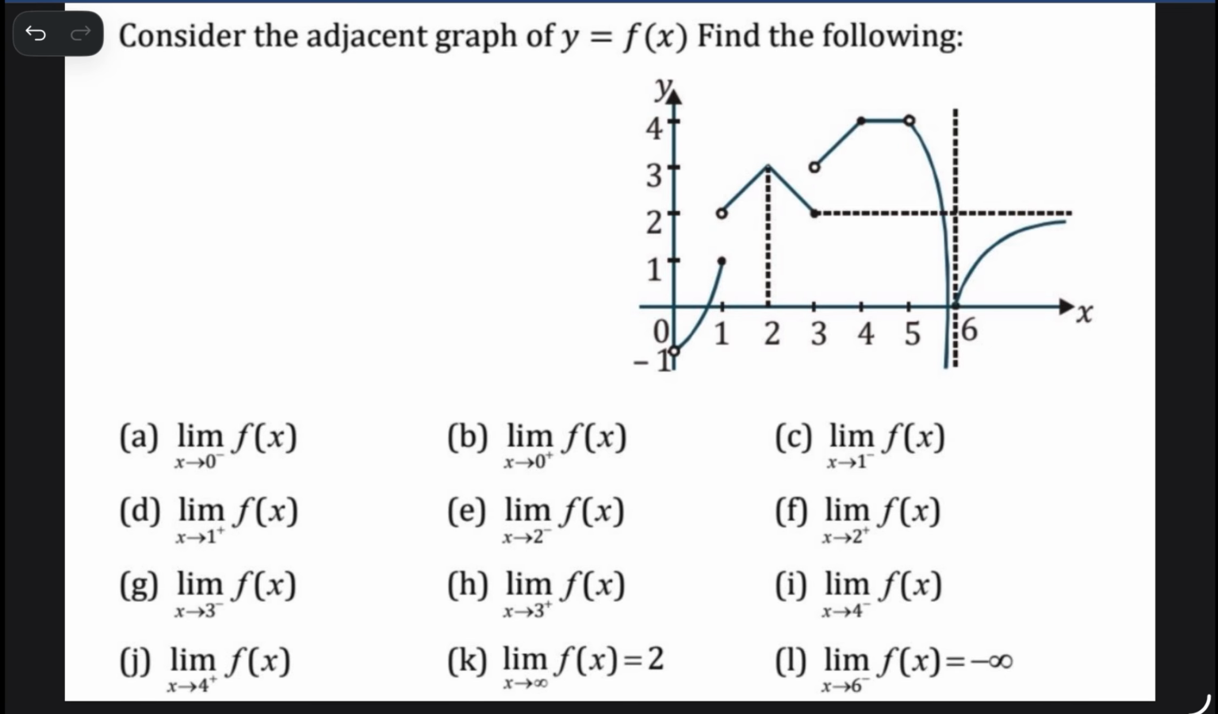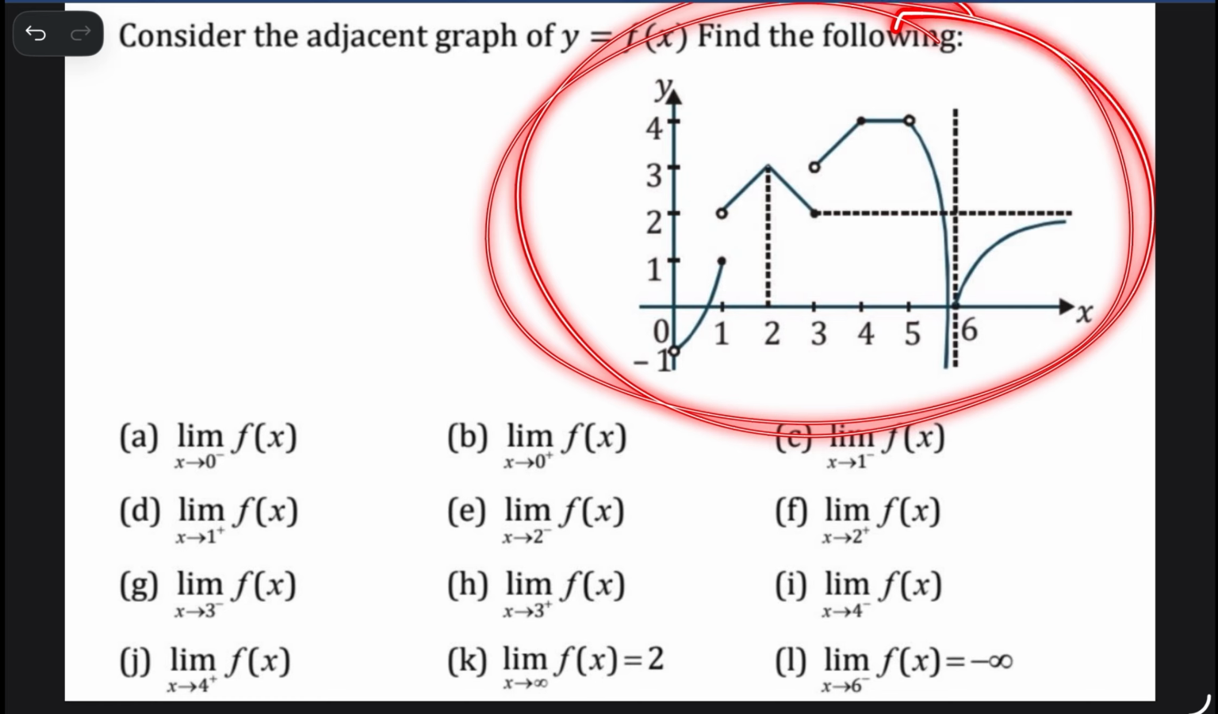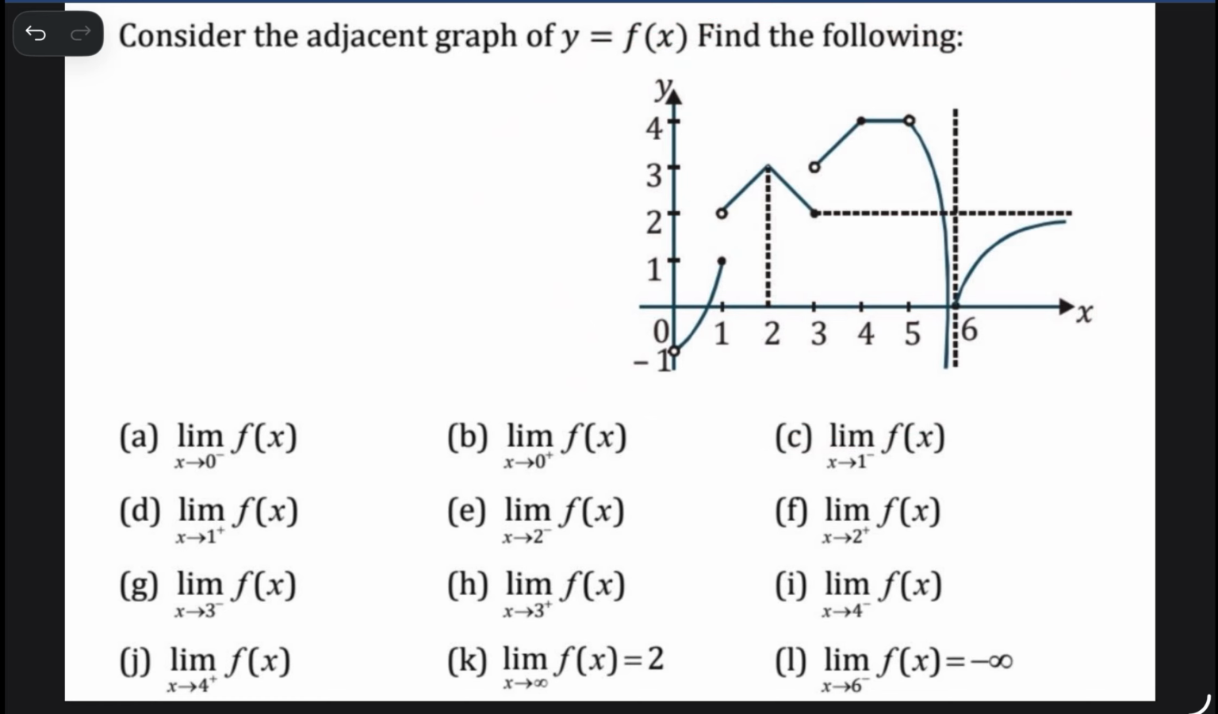Got it? First question: this is the given graph. According to the given graph, we need to find the limit at whatever point is asked. So the first question is limit x tend to 0 minus. X tend to 0 minus, where is 0? First of all, search for 0. 0 is x equal to 0 here. This point, and also the complete y axis, is x equal to 0.